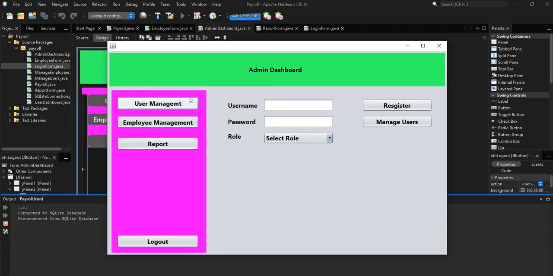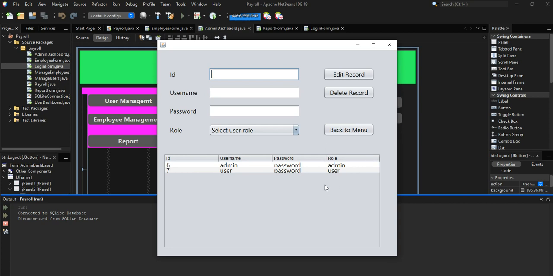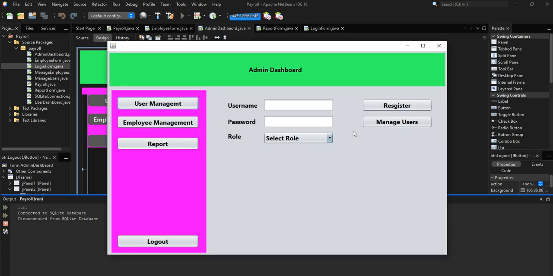Alright, so here we have a navigation, then we have the title, then here we can register the users. Then for us to view all the users in the database, we click on manage users here. When we click on manage users, we can see we have all the lists of the users. Here we can update the user, we can delete the user. So currently we have 2 users. When we click on back to menu, this is taking us back to the admin dashboard under the manage user.